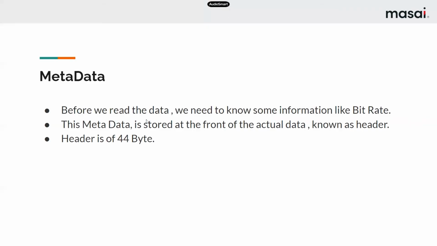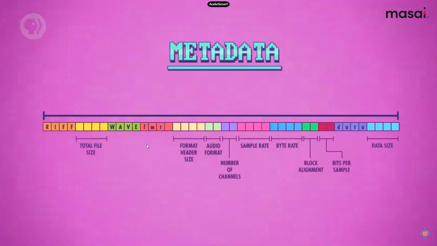So before we read the data, we need to know some information like bit rate. This metadata is stored at the front of the actual data. So where our actual data is present, it is present just before that, and it is present at the position known as the header. So the header is of 44 bytes. So you can say that metadata is 44 bytes. So now this is our metadata.